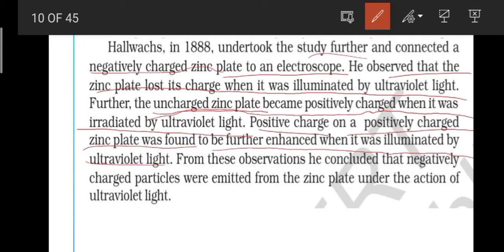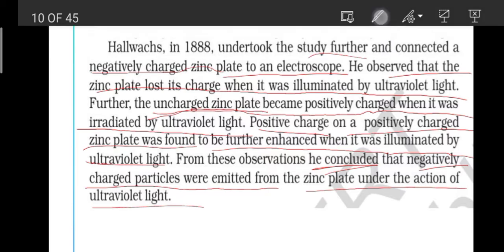So, from these observations, what did he conclude? He concluded that negatively charged particles were emitted from the zinc plate under the action of ultraviolet light. So, from all these experiments, we understood that negatively charged particles get emitted when we provide ultraviolet light.